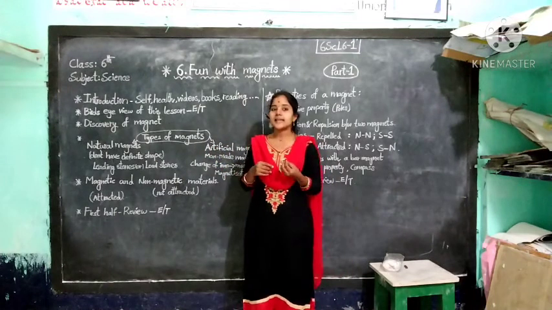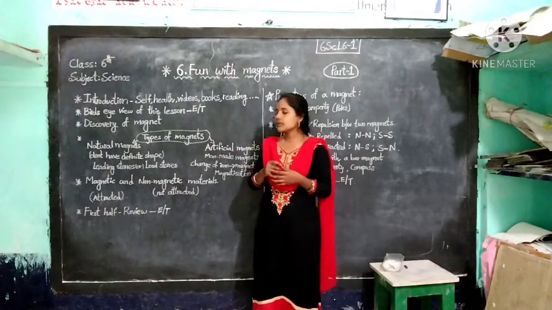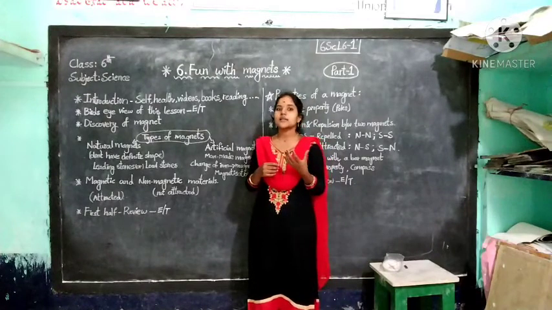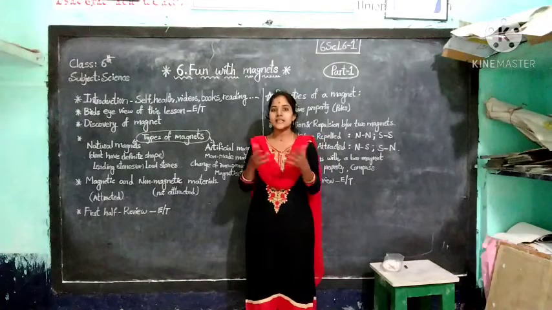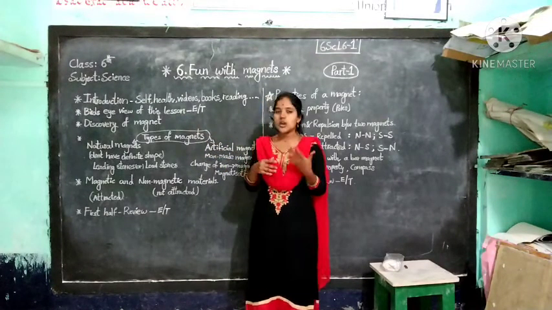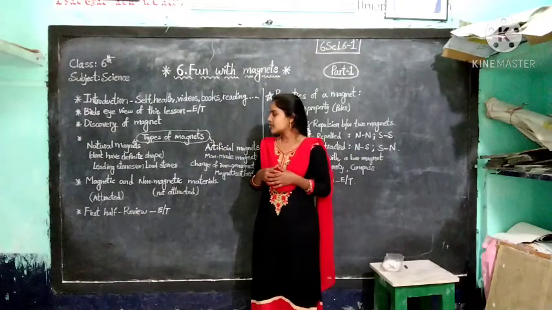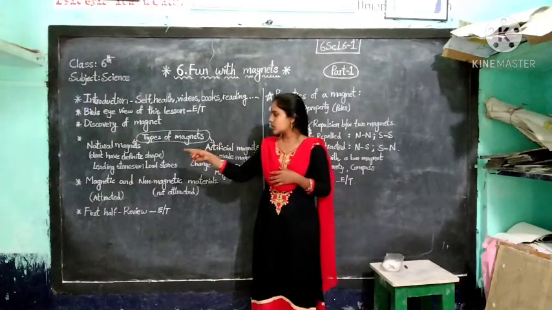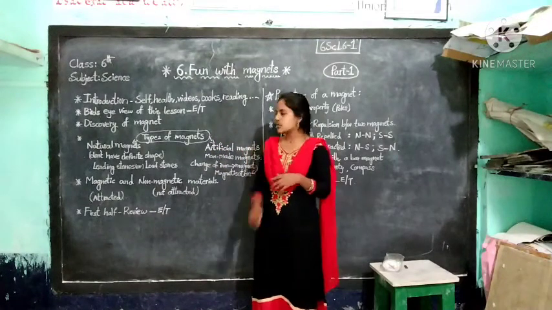After that we learned about types of magnets, natural and artificial. All magnetites are natural magnets. Magnetite is an ore that has an attractive property. Natural magnets do not have a definite shape, and natural magnets are also known as leading stones or lodestones.